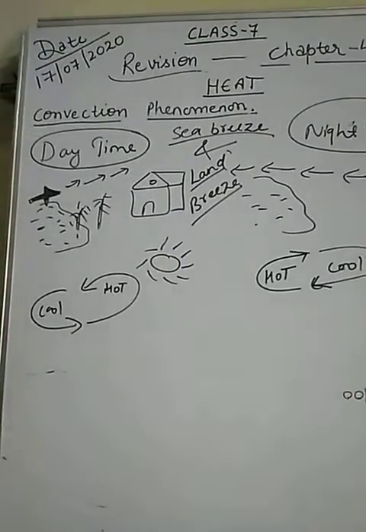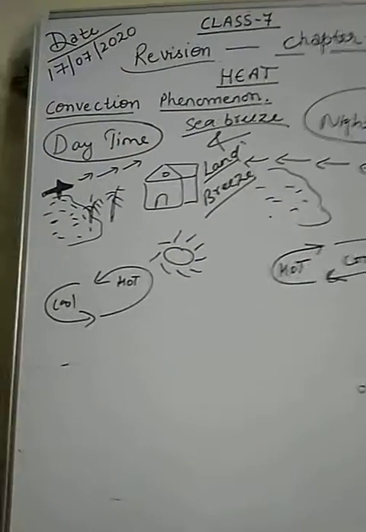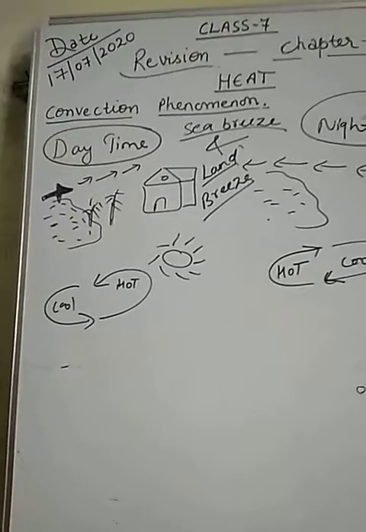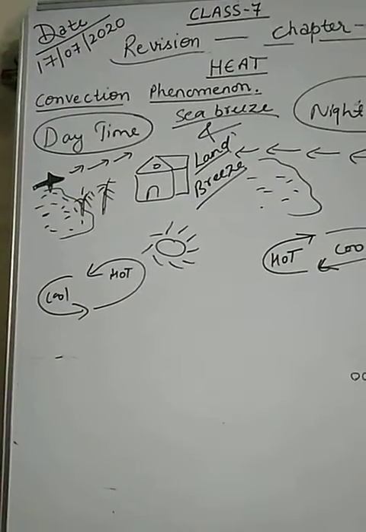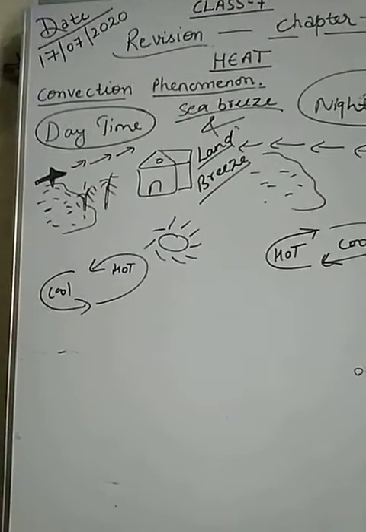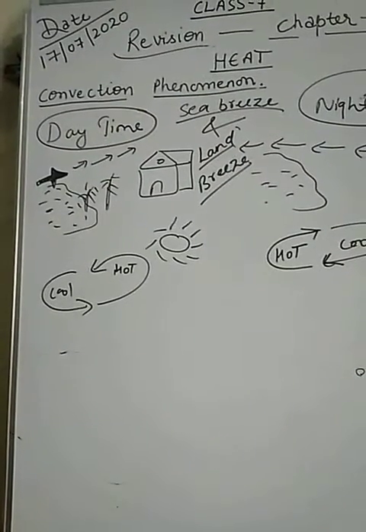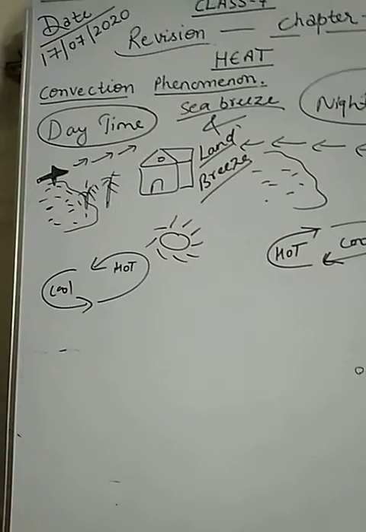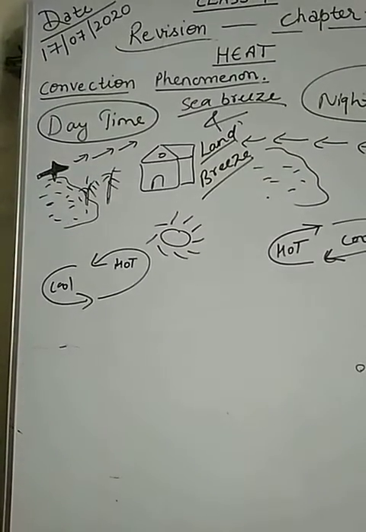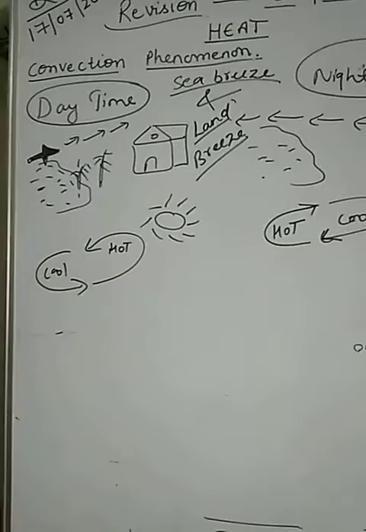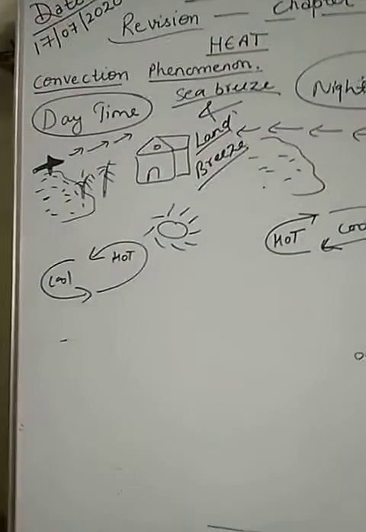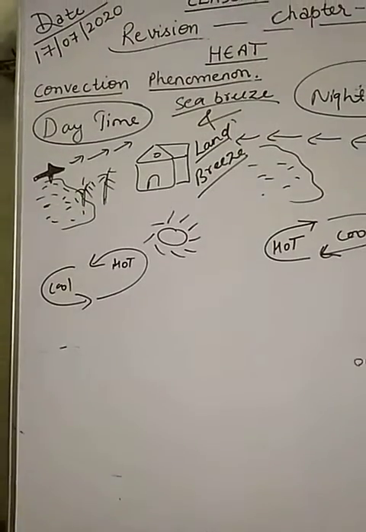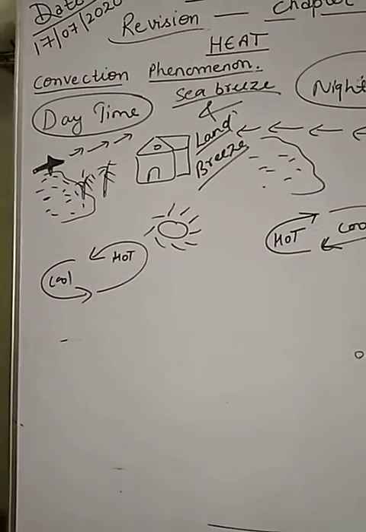Children, you have studied about the methods of heat transfer, meaning the flow of heat from one body to another. The three methods are conduction, convection, and radiation. Children, an important and interesting phenomenon occurs due to convection in the coastal areas. The people living in the coastal areas experience an interesting phenomenon due to convection.